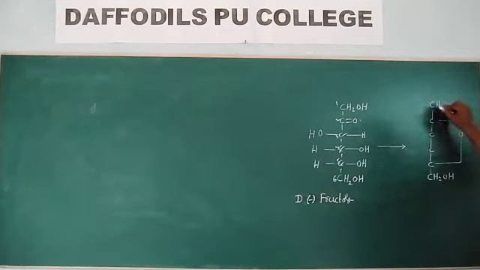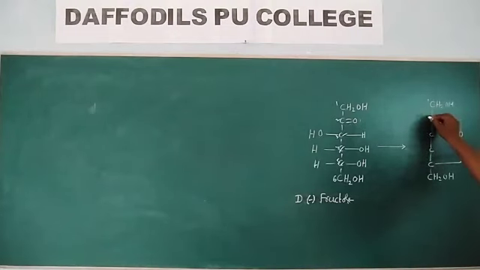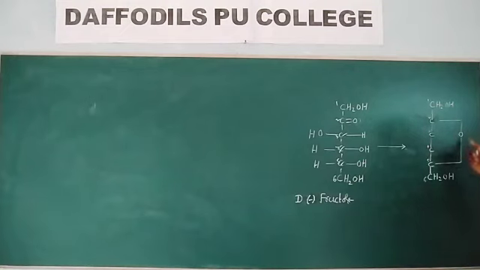Okay, 1, 2, 3, 4, 5, 6. This kind of linkage is known as the glycosidic linkage.